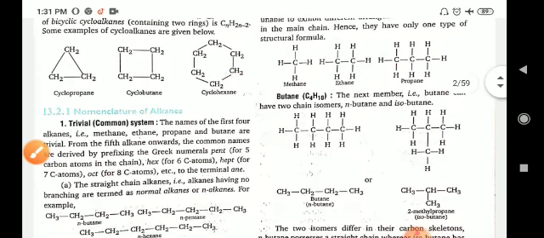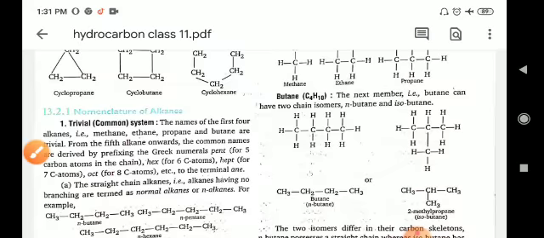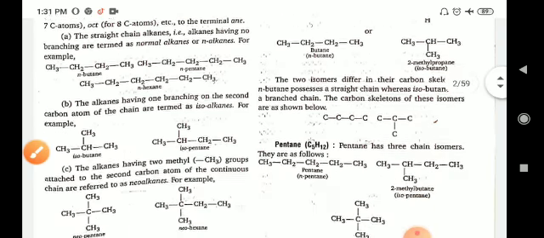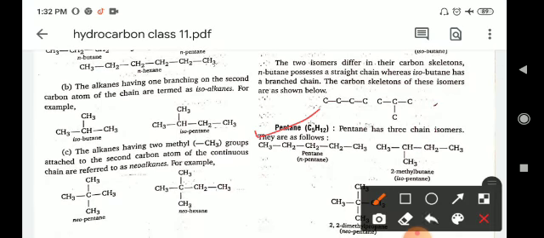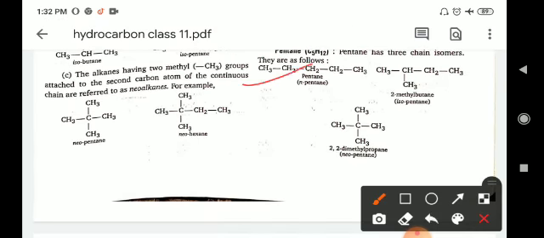Now come to butane. Butane exhibits 2 types of isomers, one is n-butane and the second is isobutane, 2-methylpropane. So it exists in 2 isomeric forms. These 2 isomers have the same molecular formula but different structures, so they are chain isomers of each other. Now the other example, pentane. Pentane has 3 chain isomers possible. First is normal pentane, second is 2-methylbutane or isopentane, and third is 2,2-dimethylpropane or neopentane.